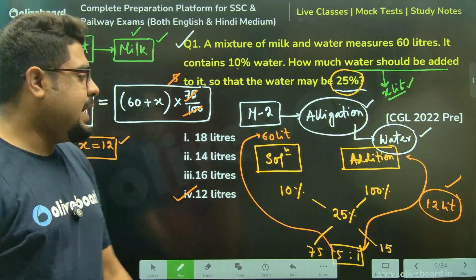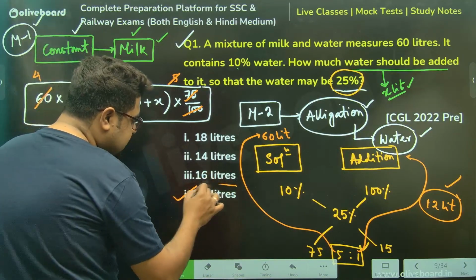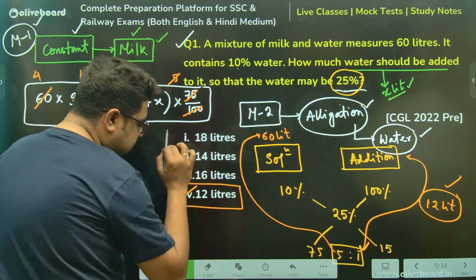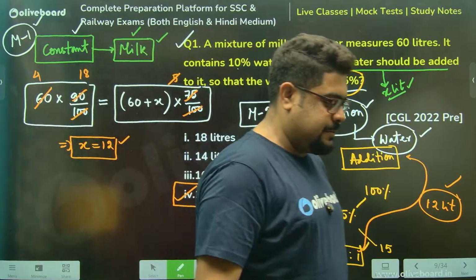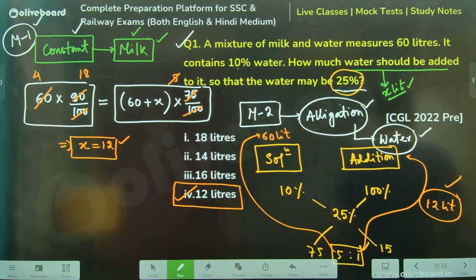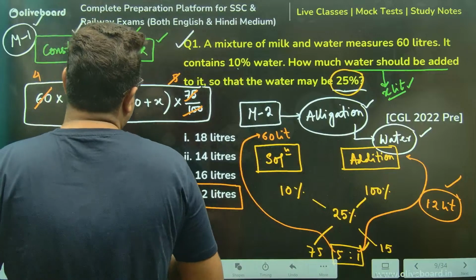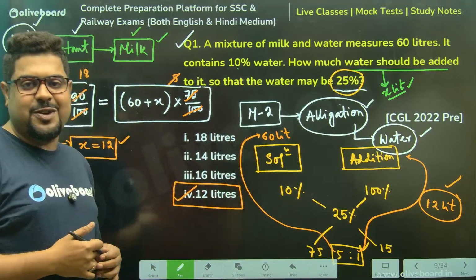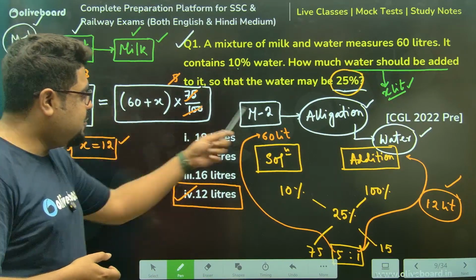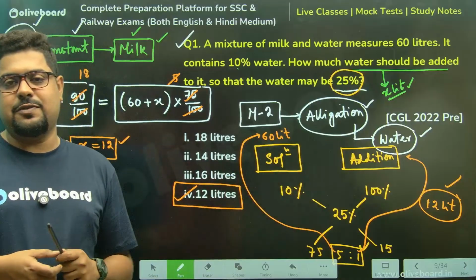Again, you see, this method also points to option number 4, which is 12 liters. Again, I have shown you the same solution using allegation, which is also not very difficult or very lengthy. Now, once you have both, the ball is in your court. Which one will you go for? But again, have both choices, learn both the ways.